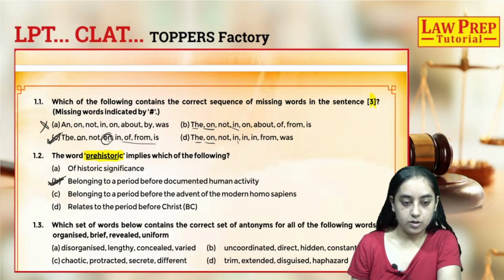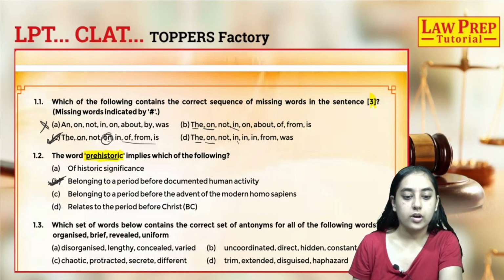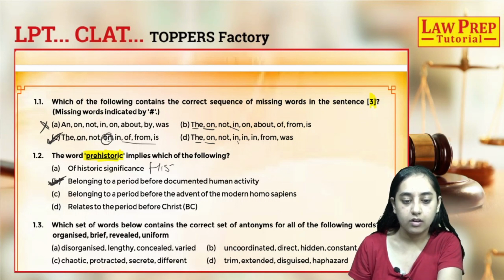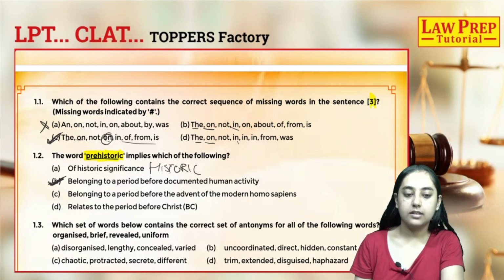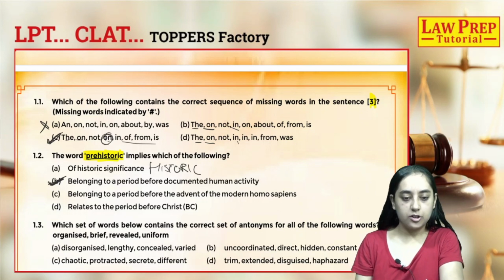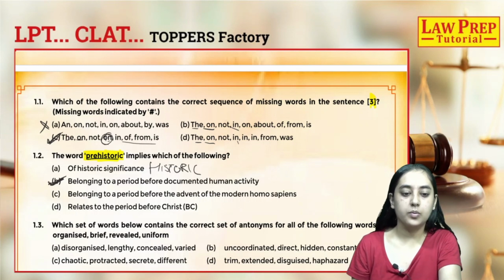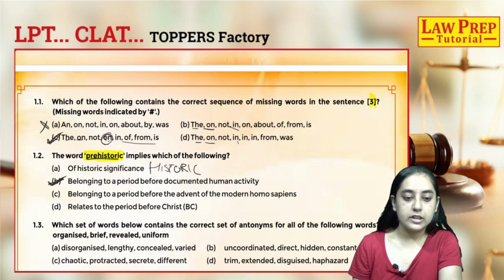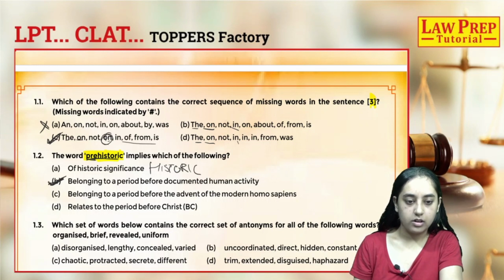Let's look at other options also. The option A says of historic significance. So the word historic means something of ancient or historic significance, and not the word prehistoric. The prefix pre also implies before, and historic means human activity. So that is why our answer will be B. But let's look at the other options.